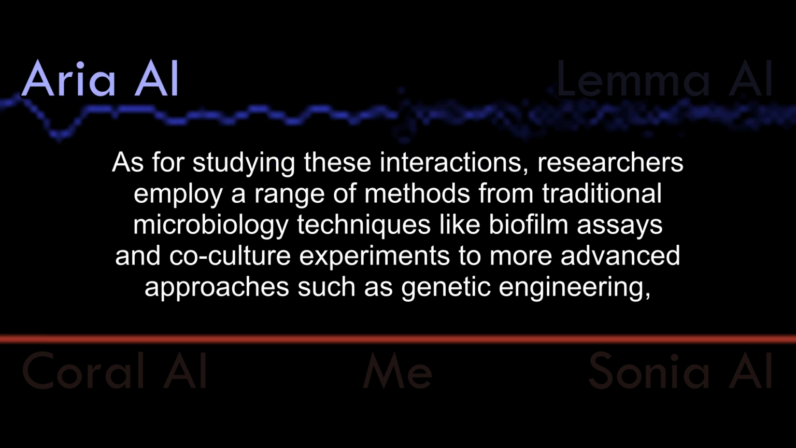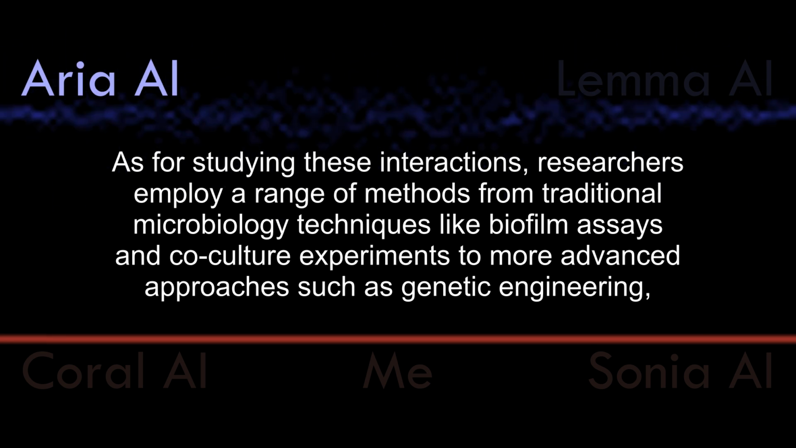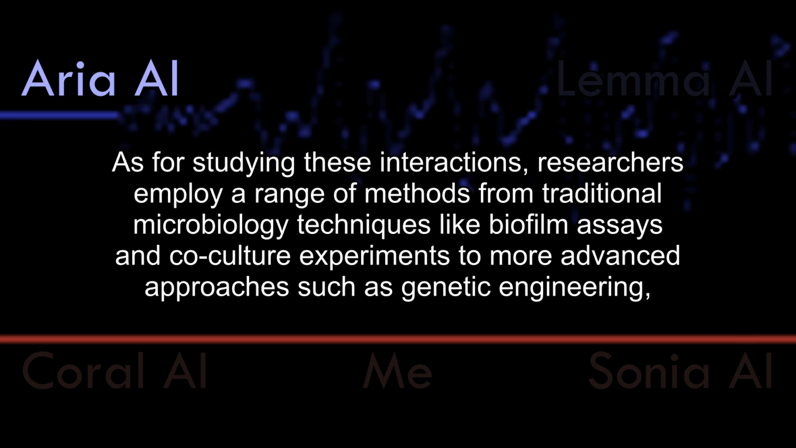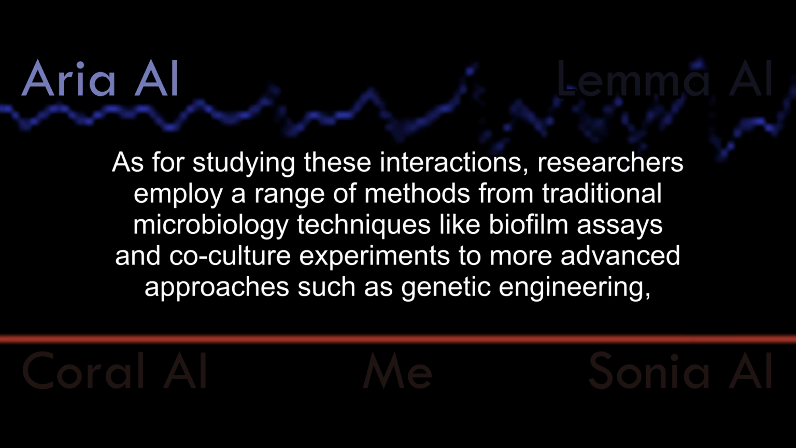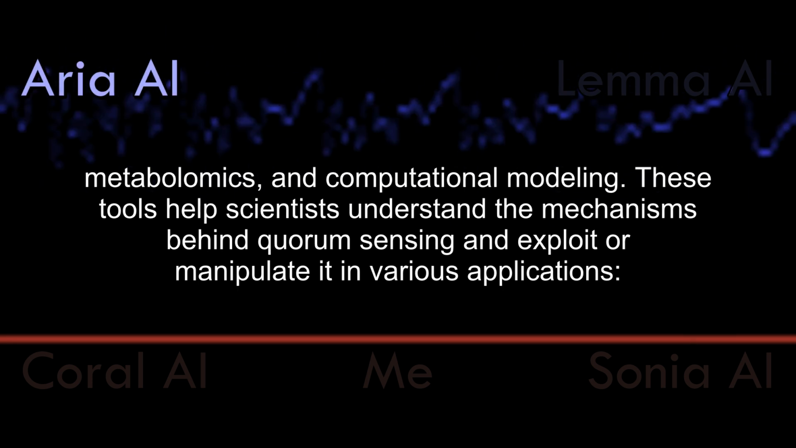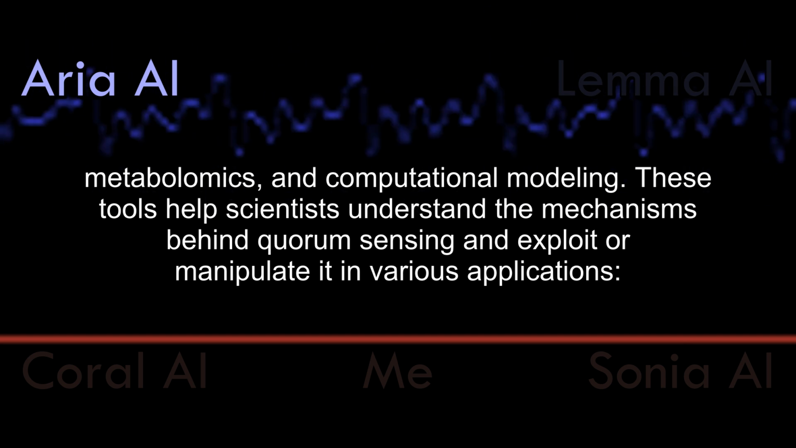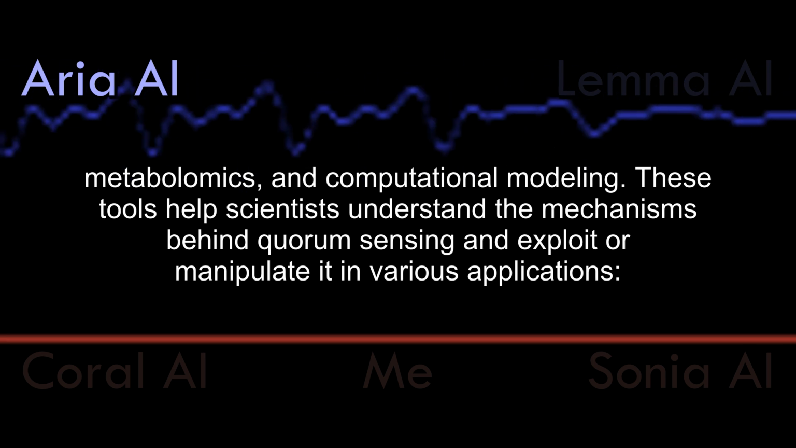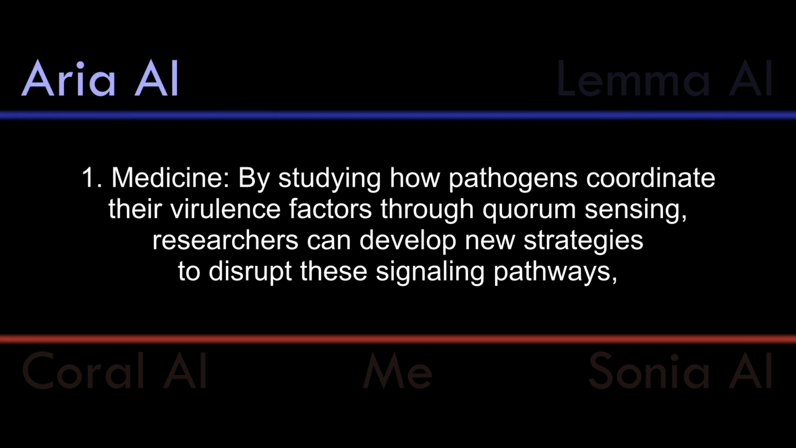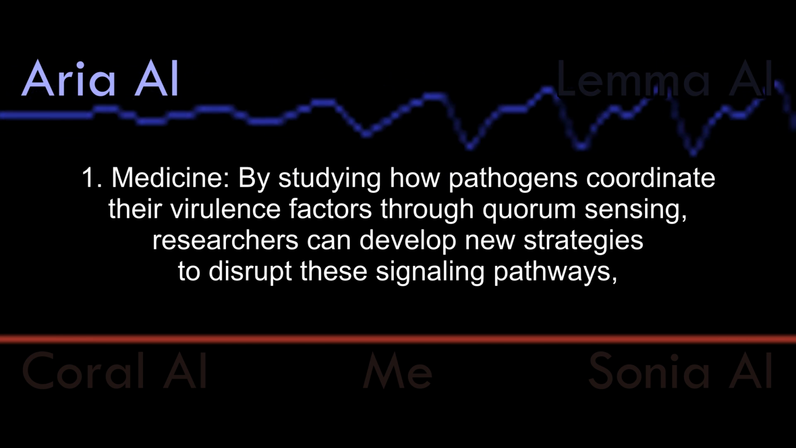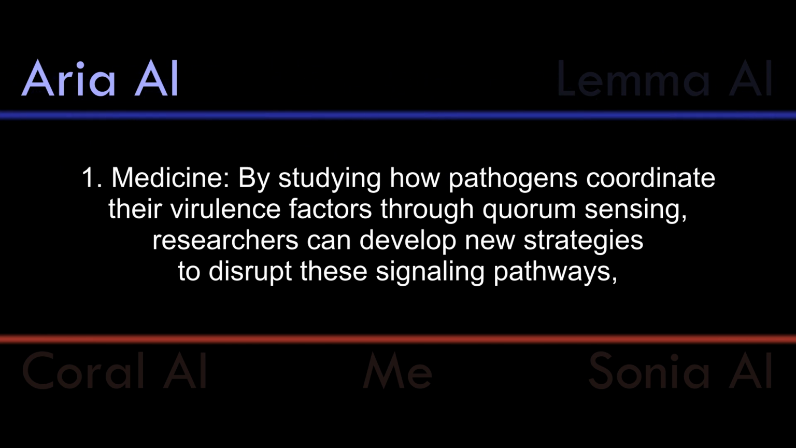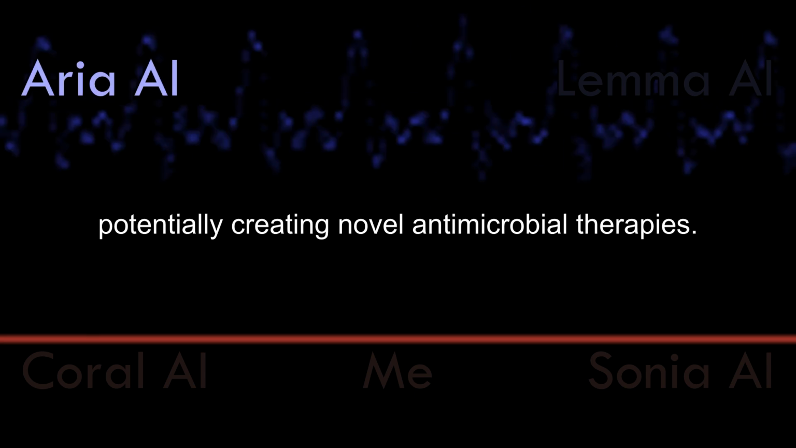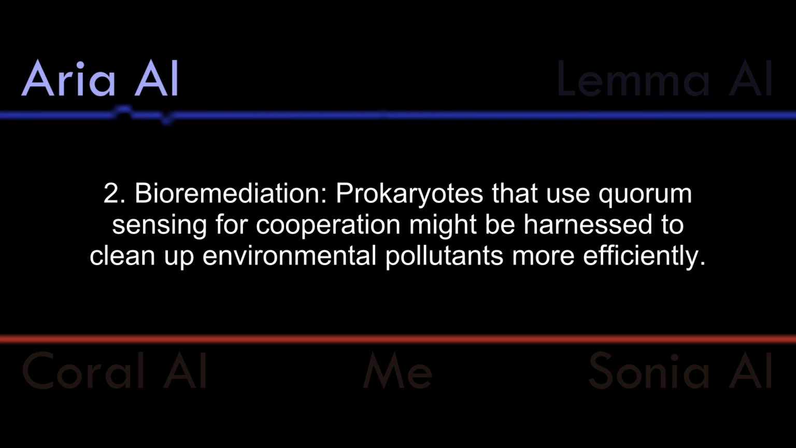As for studying these interactions, researchers employ a range of methods from traditional microbiology techniques like biofilm assays and co-culture experiments to more advanced approaches such as genetic engineering, metabolomics, and computational modeling. These tools help scientists understand the mechanisms behind quorum sensing and exploit or manipulate it in various applications. 1. Medicine. By studying how pathogens coordinate their virulence factors through quorum sensing, researchers can develop new strategies to disrupt these signaling pathways, potentially creating novel antimicrobial therapies.